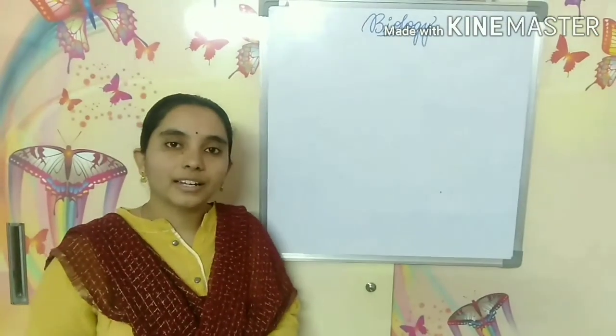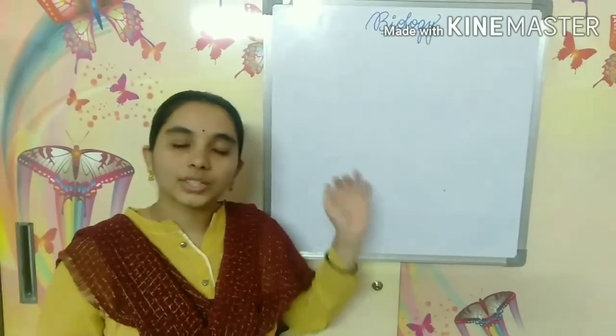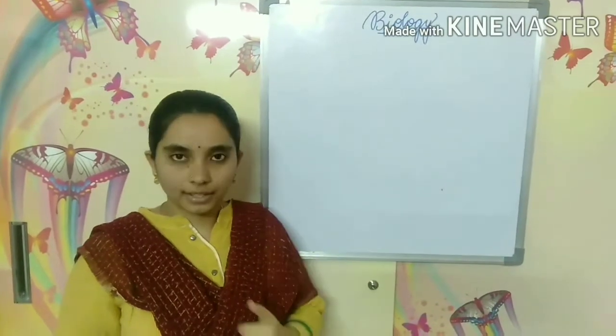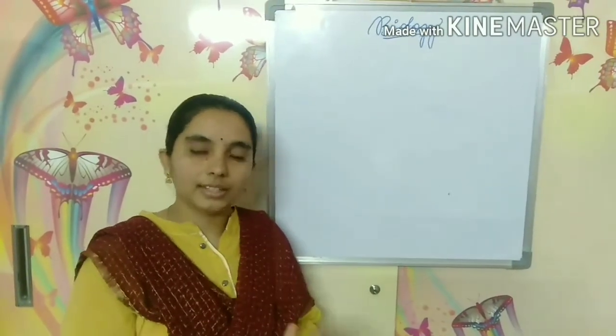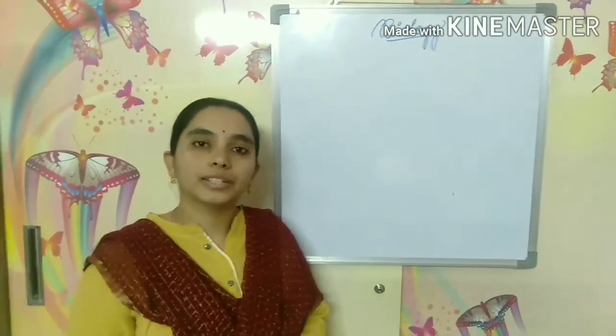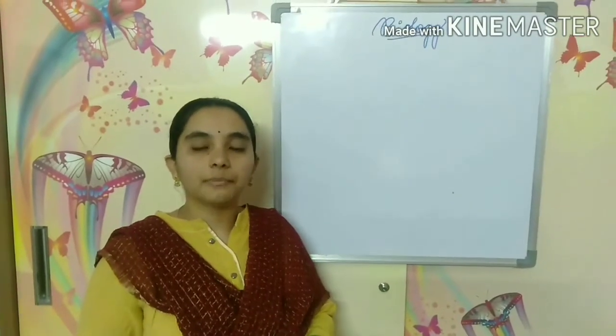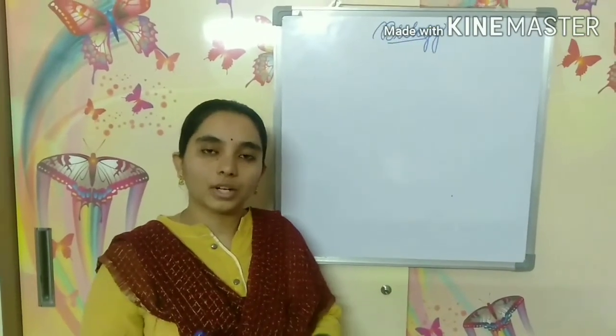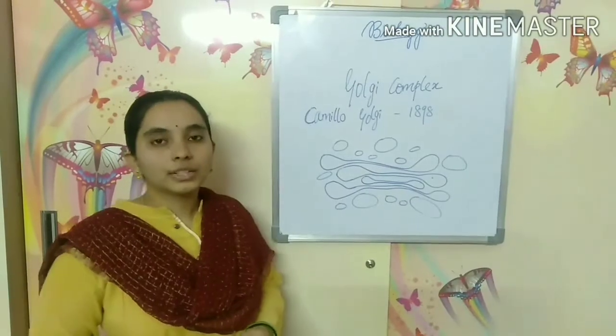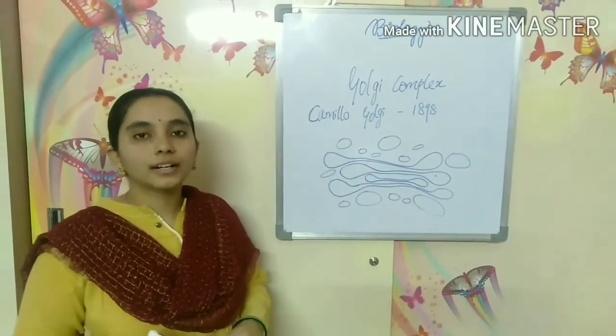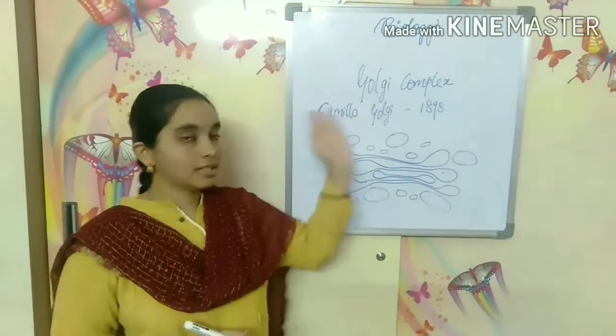In vertebrate liver cells, the smooth endoplasmic reticulum helps in detoxifying some poisons or drugs. So the next cell organelle that you have is the Golgi complex.